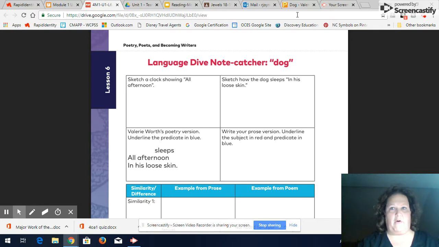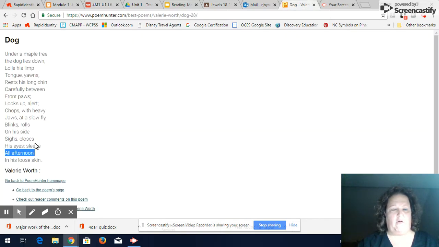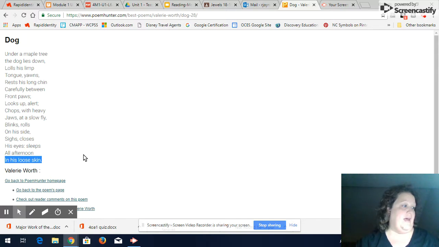So let's look at the next part of this poem. The dog sleeps all afternoon in his loose skin. What images do you have in your head now about a dog and loose skin? What it's telling me, and you may be thinking the same thing, is that this dog is some kind of dog that has loose skin. I know you've seen dogs that have loose skin. Maybe it's sagging and wrinkling around him. Again, more imagery, right?